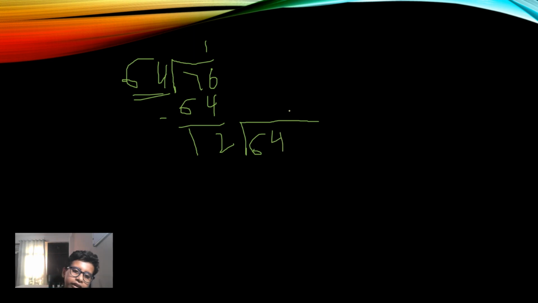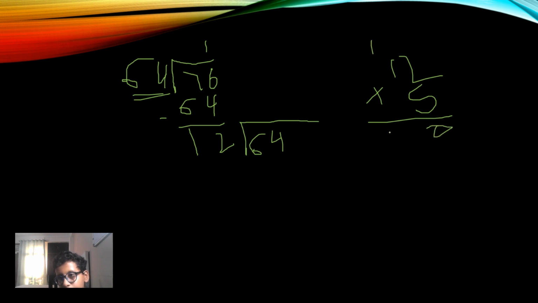So friends, is 64 divisible by 12? How? 12 into 5. Let's check. 5 into 2, 10. 5 into 1, 5, that's 60. No, 64 is not divisible by 12. 60 is divisible by 12. That's what I was just checking.